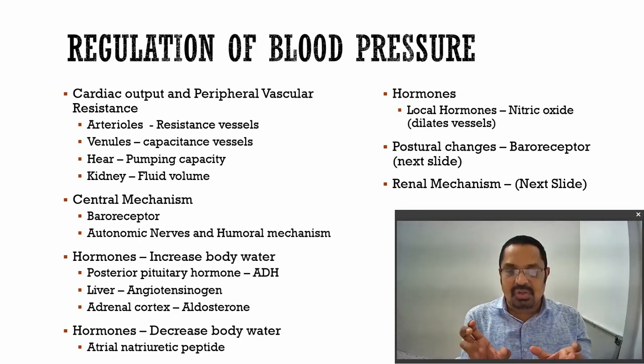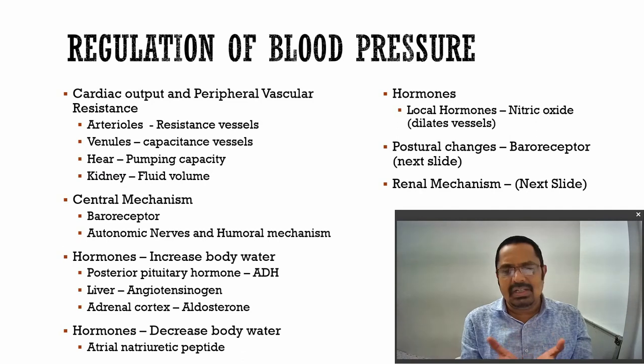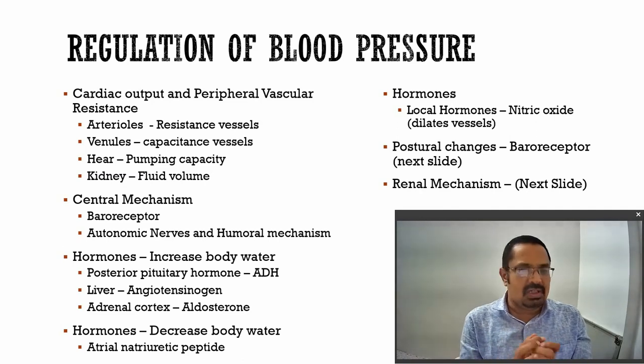If the heart is working in a different way, it exerts a different pressure. If the condition of the blood vessels changes, they exert a different pressure. So there is resistance by the arteries, resistance by the veins, then heart pumping pressure, and the kidney. It is measuring the blood volume, so it decides the blood volume.